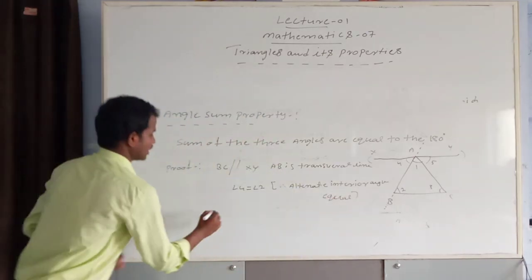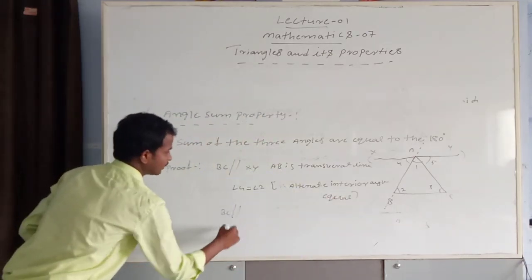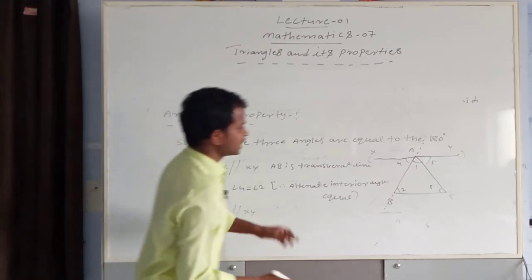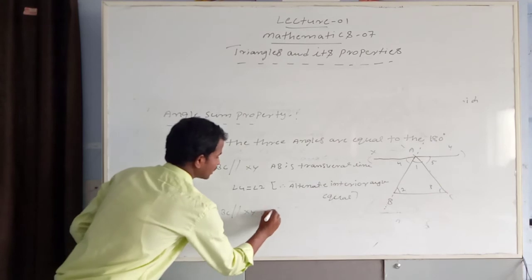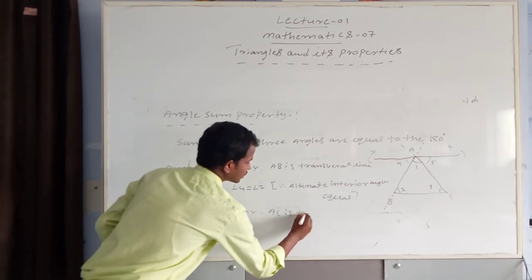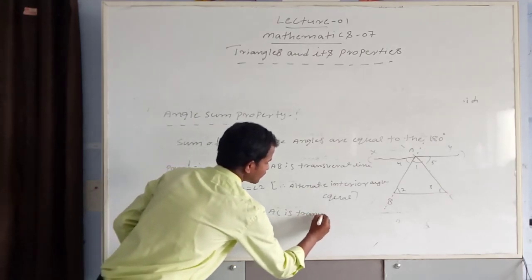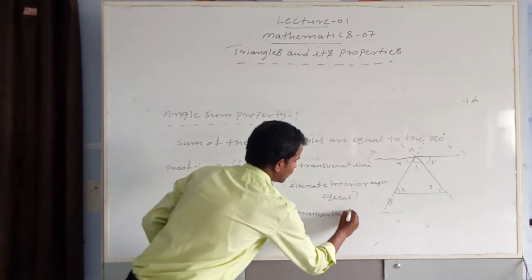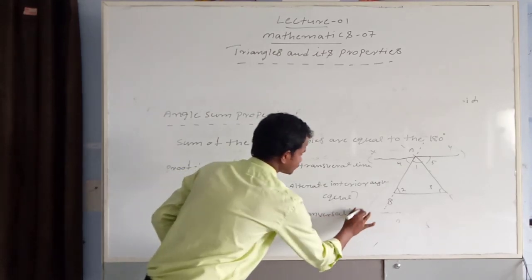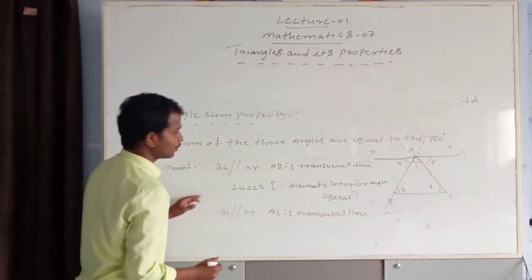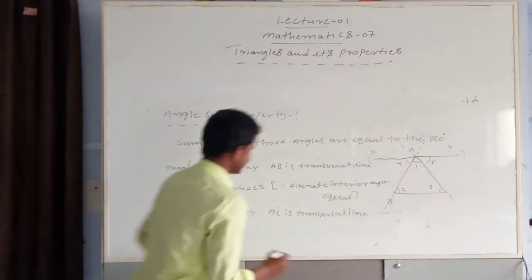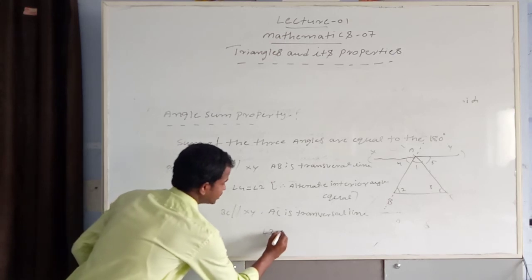Next, BC is parallel to XY, and AC is the transversal line. So here angle 3 is equal to angle 5.